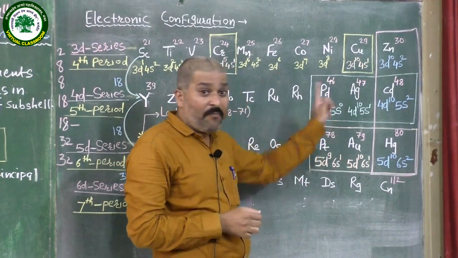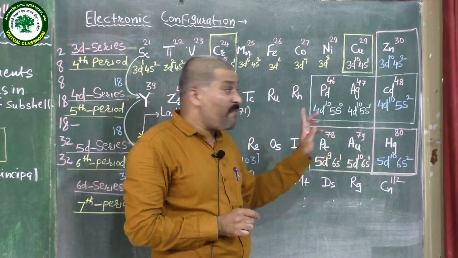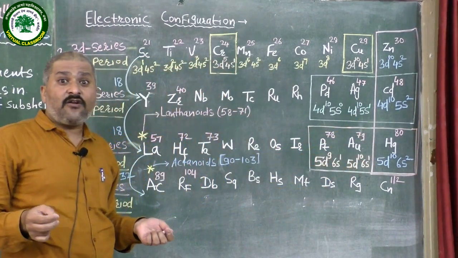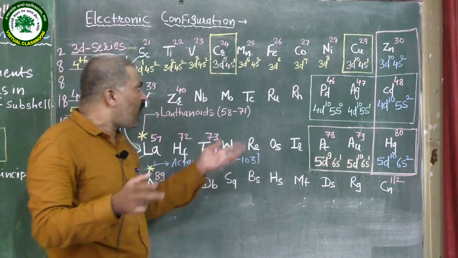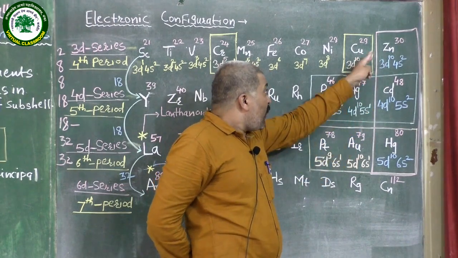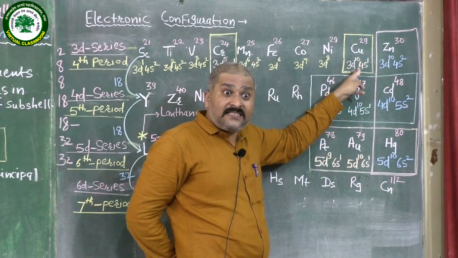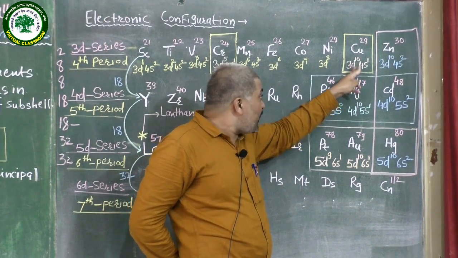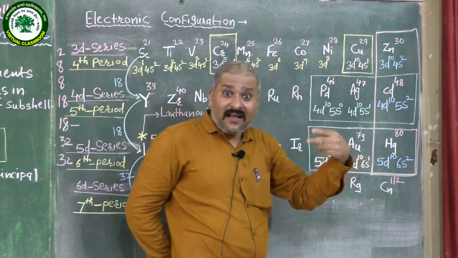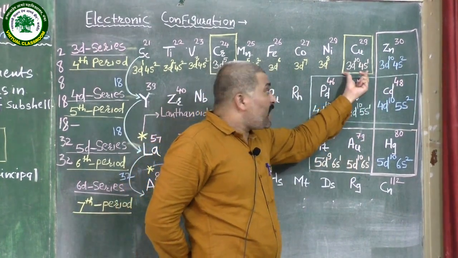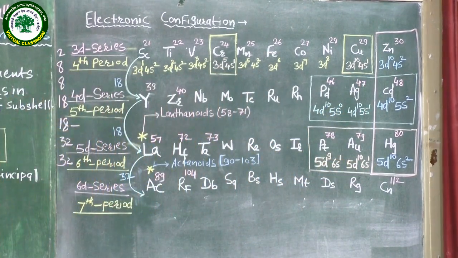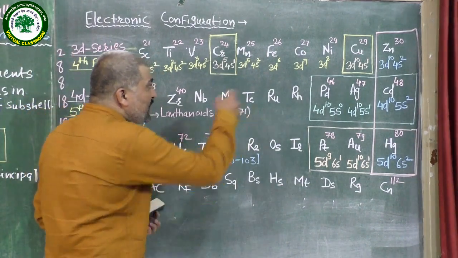Questions will definitely be asked in competitive exams on this. Therefore, you have to remember that. The reason I will also tell you. Again, there is another question asked in competitive exams of 2, 3 or 4 marks. Here we have seen copper also has the electronic configuration 3d10, meaning the d orbital is completely filled like zinc. Then zinc is not considered as a D block element, though copper is considered as a D block element. Then what is the reason behind it? We have to know what the difference is.